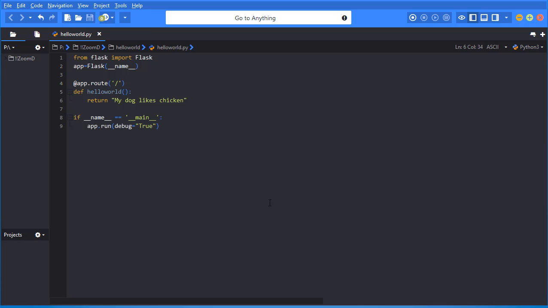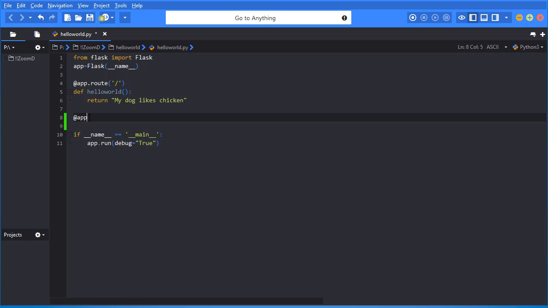Let's go ahead and add some more things to our web server. The first thing I'm going to do is create a new route. This is our base route. If someone were to just type in our 127.0.0.1, that would get them here. Let's add a new route, almost like adding a new web page.